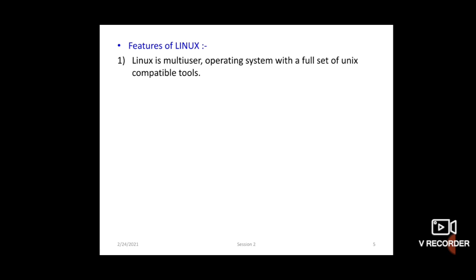Why is it called a full set of Unix compatible tools? Because it is similar to Unix, so it is called a full set of Unix compatible tools, and it is also a multi-user operating system. Linux runs on a wide variety of platforms. What do you mean by platform? It means you can use any hardware platform.